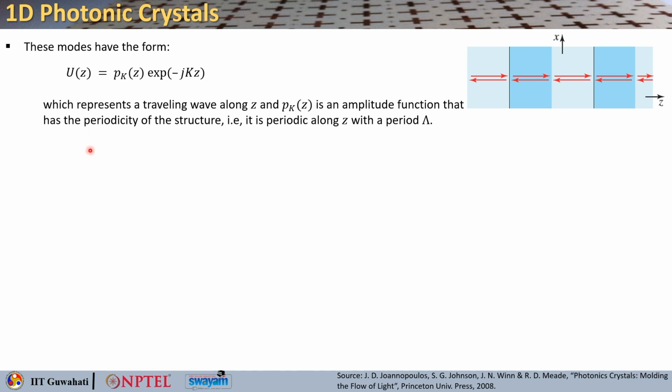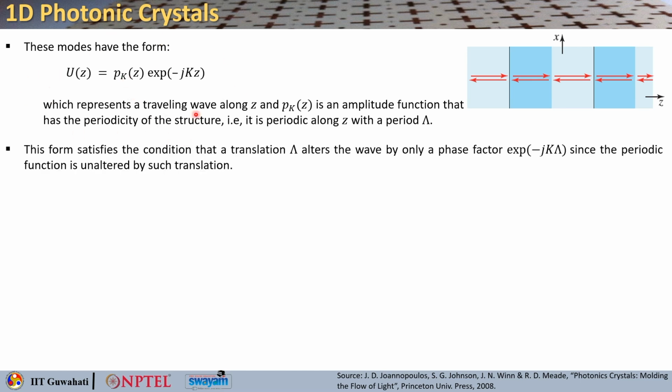Now what is that? This represents a travelling wave going along the z direction. Now p_k(z) is the amplitude function that has the periodicity of the structure. Okay. That means this is also periodic along z with the period of capital lambda.